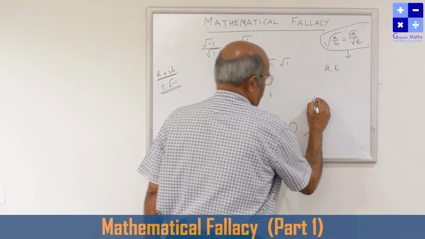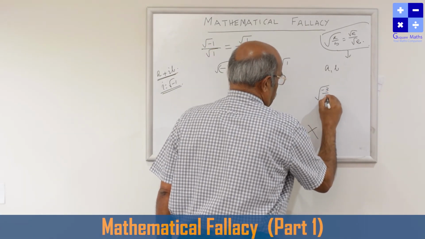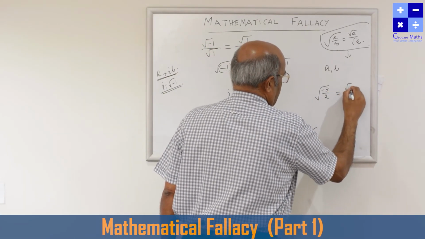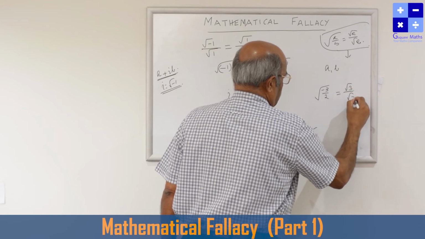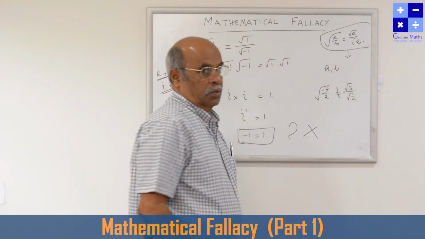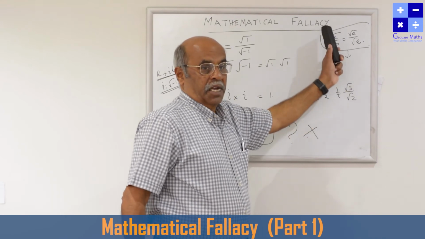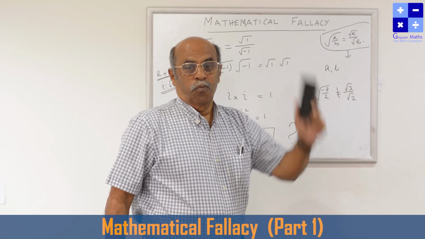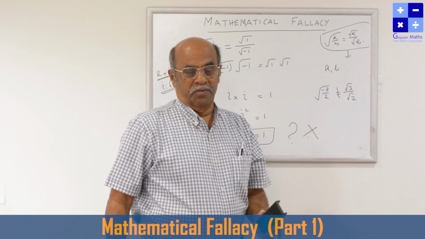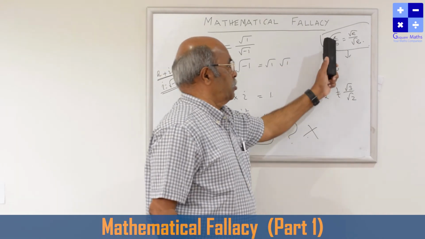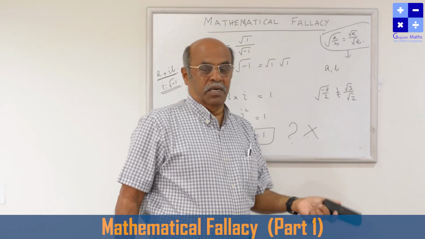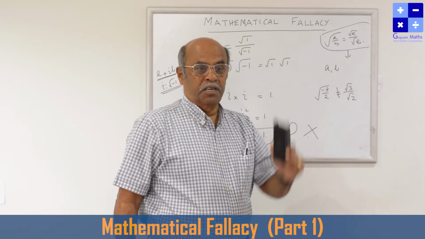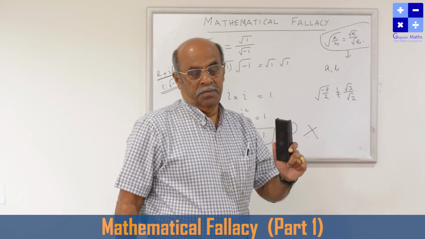For example, root of minus 3 by 2 cannot be written as root 3 by root 2. It is not necessary that a negative number should not be in the square root. It can be, but both numerator and denominator should be of the same sign.